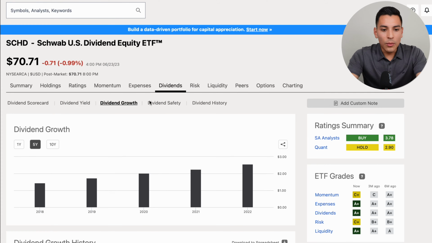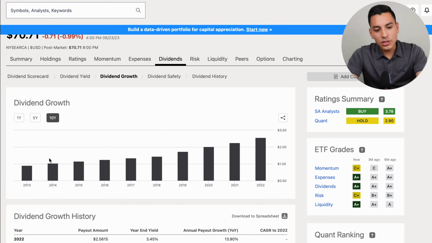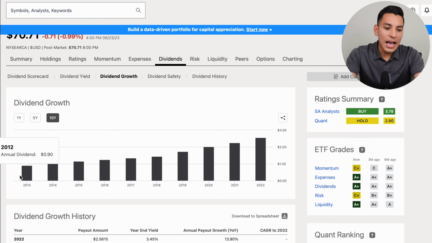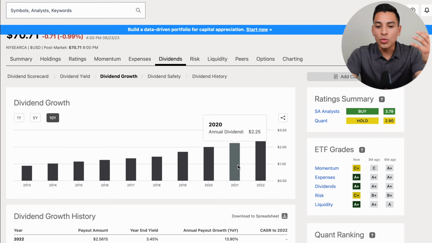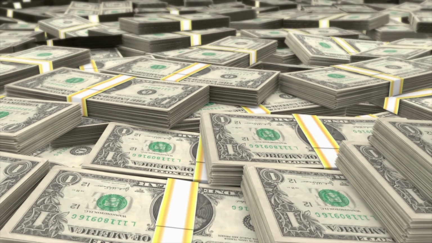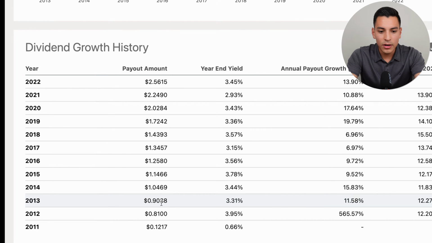On Seeking Alpha, we look at the dividend growth. In the past 10 years, since SCHD's inception in 2013, it has been rising in its dividend growth. It's been paying a lot of dividends and continually increasing that dividend to shareholders, right? If we look at the dividend growth history, we can see it's continuously growing its dividend year over year, providing tremendous value to investors who invest in SCHD.